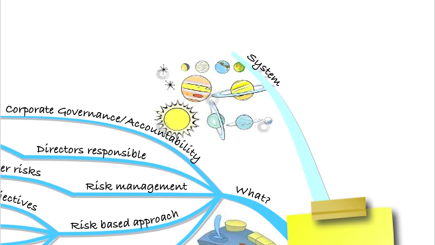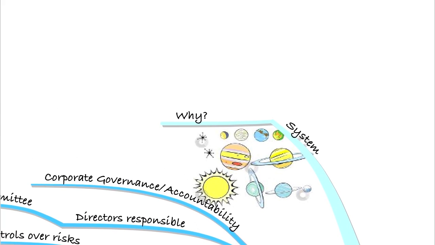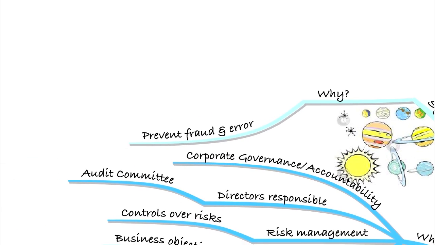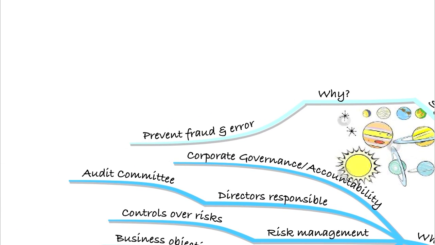Well, the first thing we need to understand is why we need that system at all. And there are some key areas that we need to understand for that. The first of those is that we need to prevent that fraud and error that we already mentioned. So that's the key reason for having our internal controls, to prevent that fraud and error that could happen if we didn't have efficient internal controls.